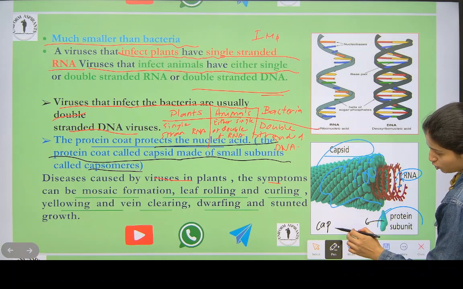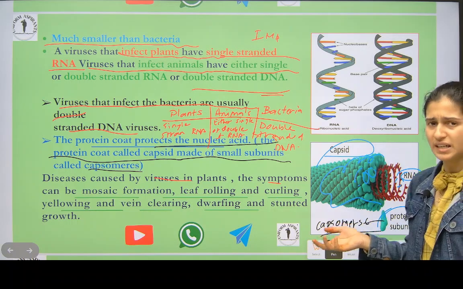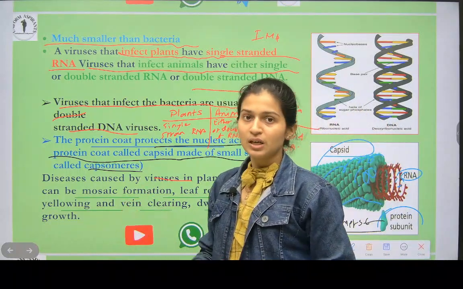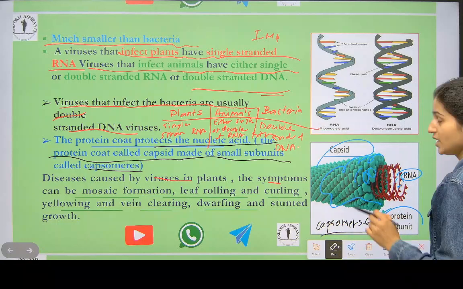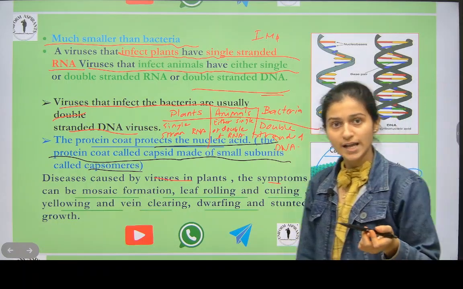This is called capsomers. A question will not come that it is called capsomers and everything, but you remember it. You have to only remember this, that the RNA virus is covered with a protein coat, and that protein coat is called capsid.